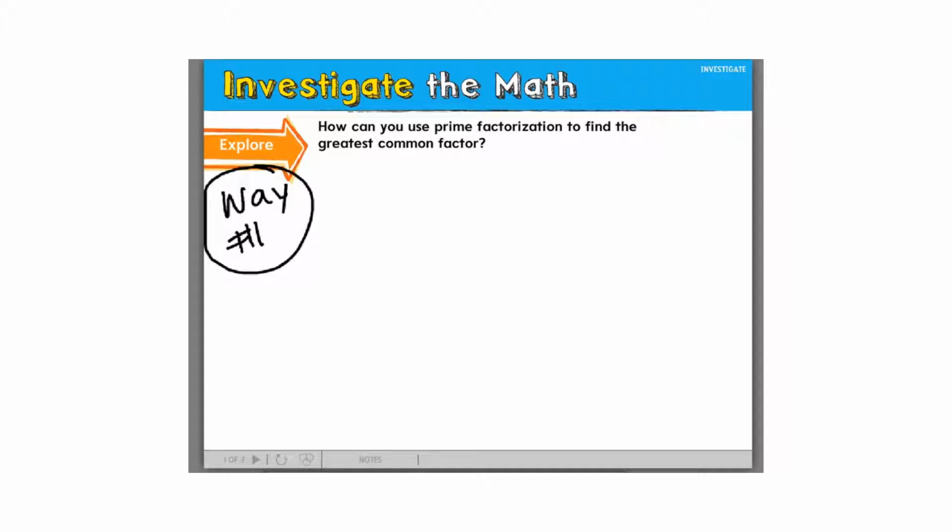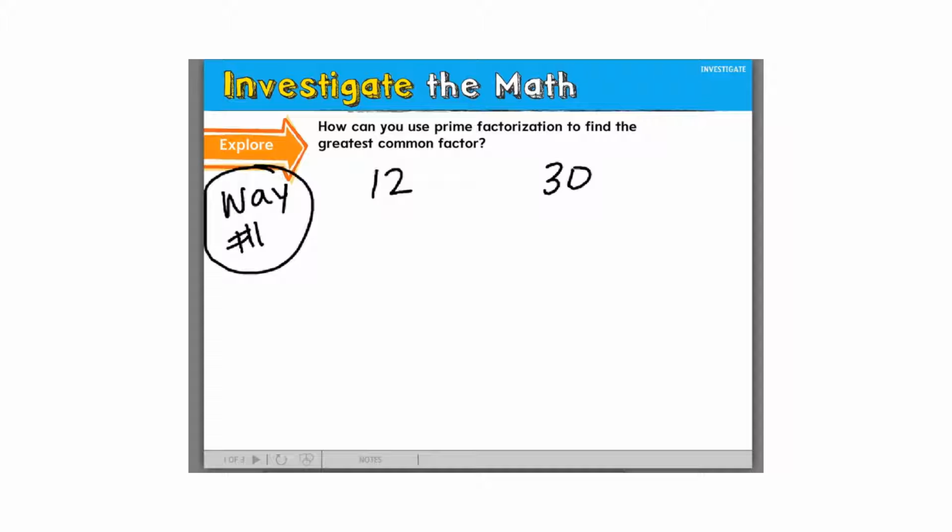So here's another example. Way number 1. We're going to try these 2 numbers, 12 and 30. Way number 1 was the way that we just did, the way that I showed you in the first example. You can flip to the next page. The reason why I started with way number 1 was because it's the way that you have less chance of making an error and missing something. And you'll see what I mean once I show you what way number 2 is.